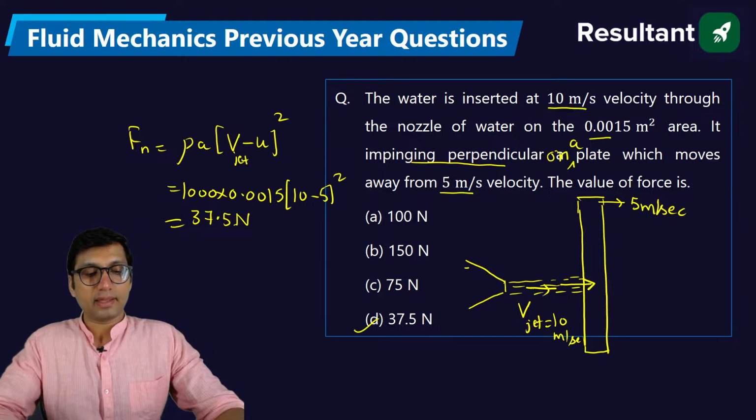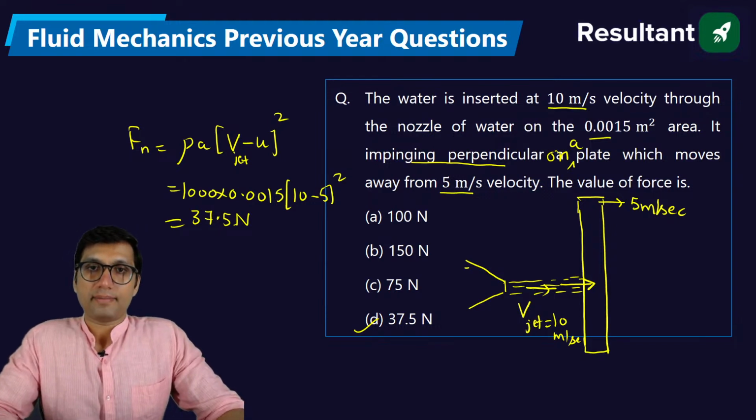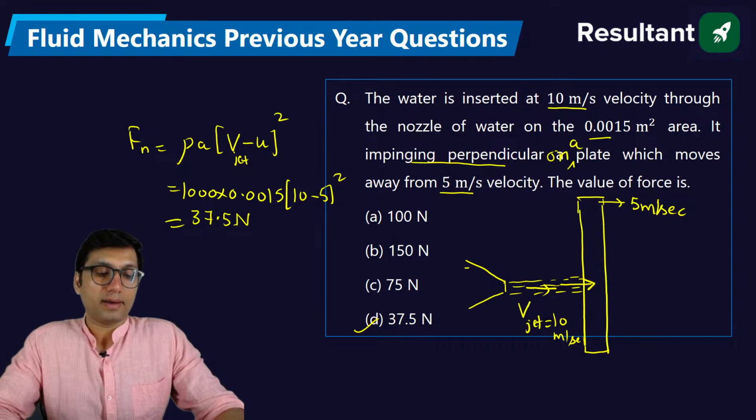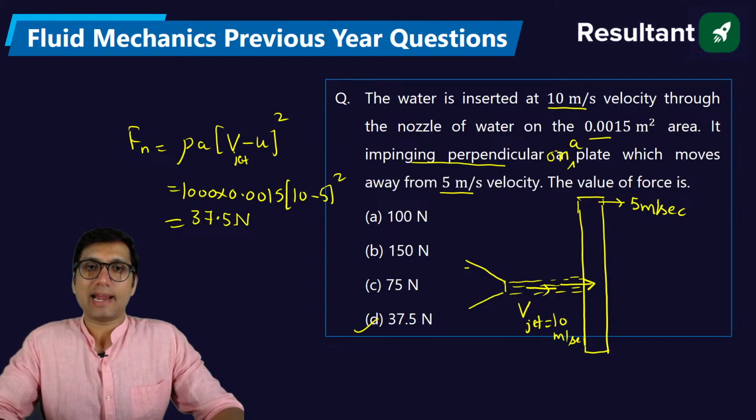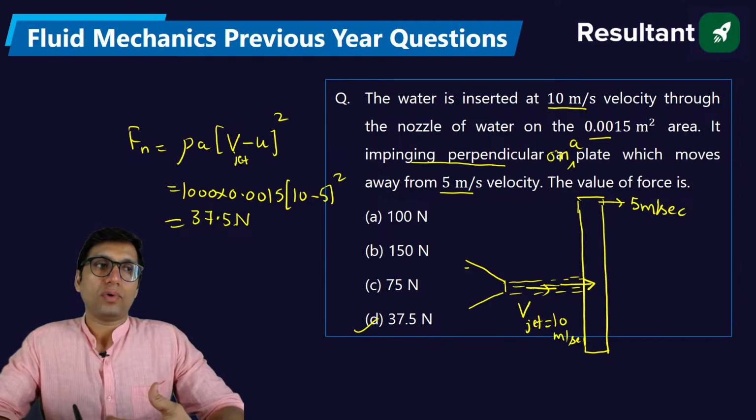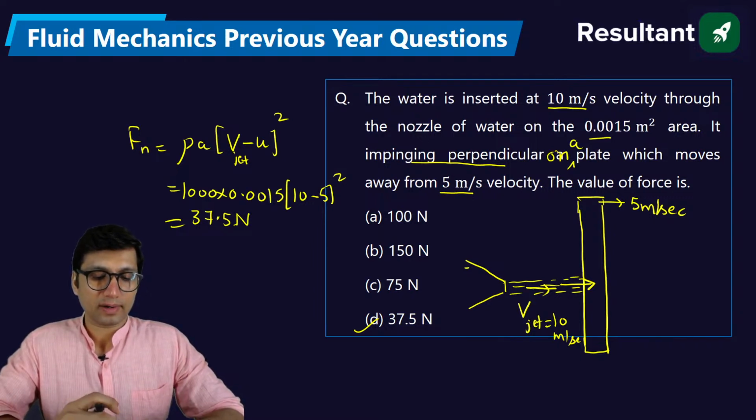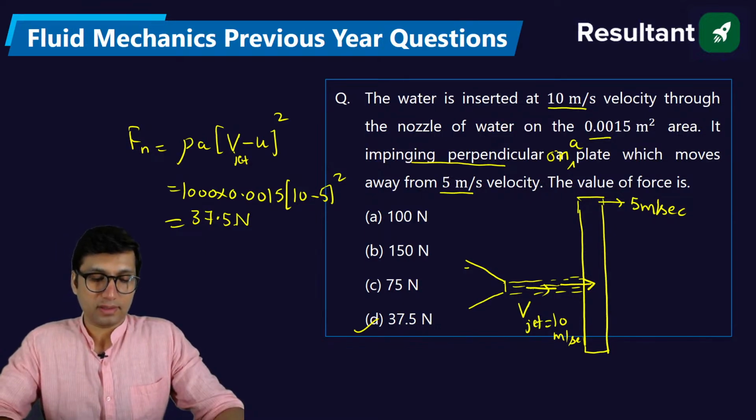If calculator is allowed in CBT2 of RRB JE and SSC JE, and you have a small calculation but you try to do it without a calculator and take more time, it's not a wise decision. If calculator is allowed, then use the calculator and save your time.